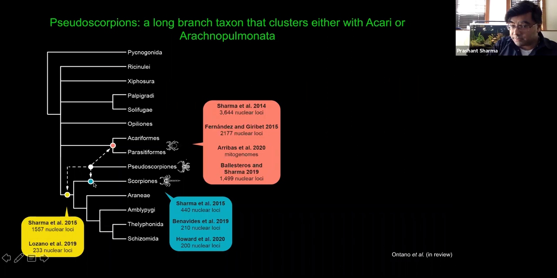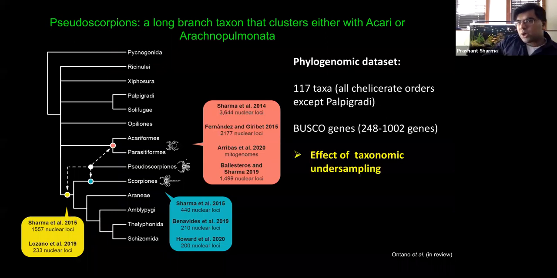To understand what drives this instability and what contributes to this phenomenon, my student Andrew Antonow pursued this investigation by constructing first a phylogenomic data set. He generated a data set of 117 taxa representing all chelicerate orders except for Palpigradi, and he pursued specifically one effect: the effect of taxonomic sampling. It is thought that taxonomic undersampling drives long branch attraction, and we can solve this problem by breaking branches. But how effective is that solution? To check, Andrew proceeded as follows.